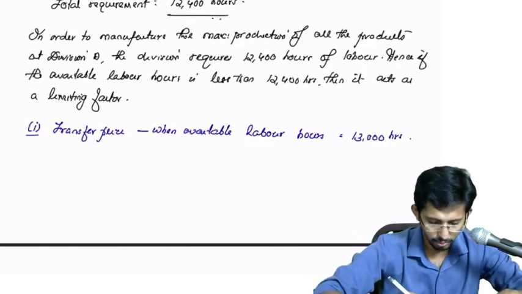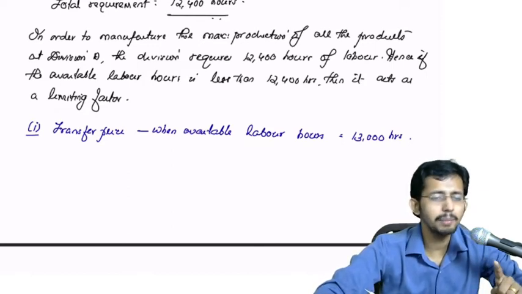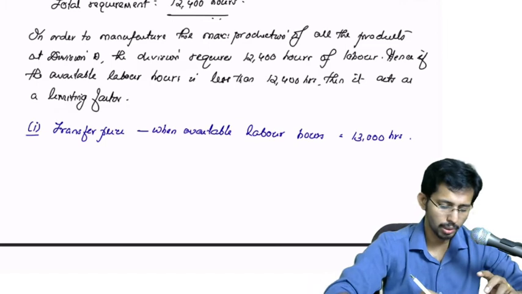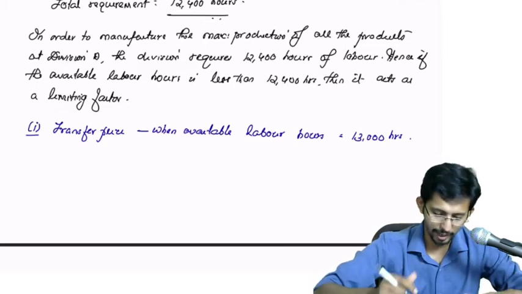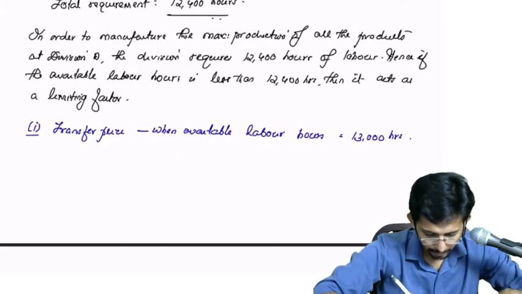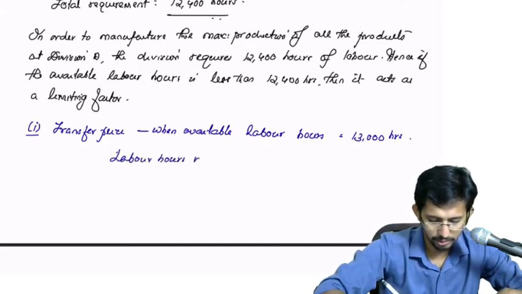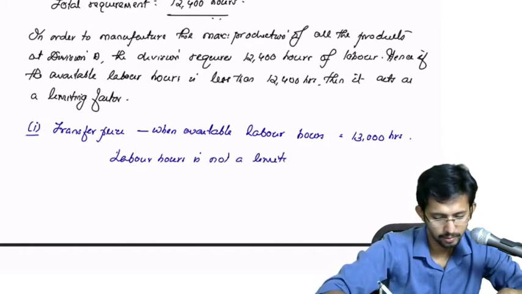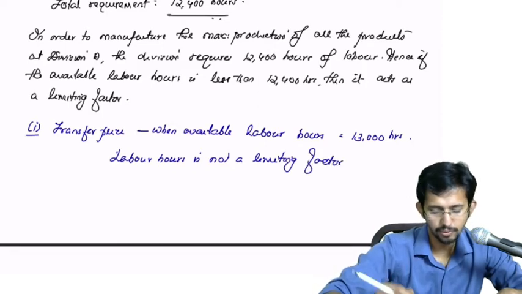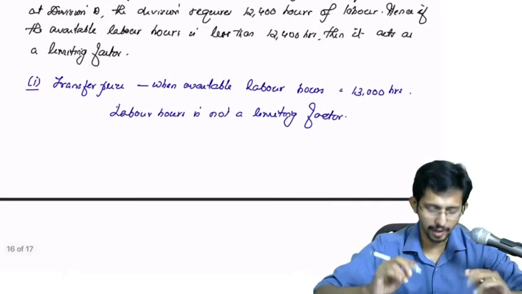Since the available labor hours is 13,000 hours, is it a limiting factor? What is the maximum requirement? Maximum requirement is only 12,400. So it is not a limiting factor. So you can write: labor hours is not a limiting factor. Is it clear?